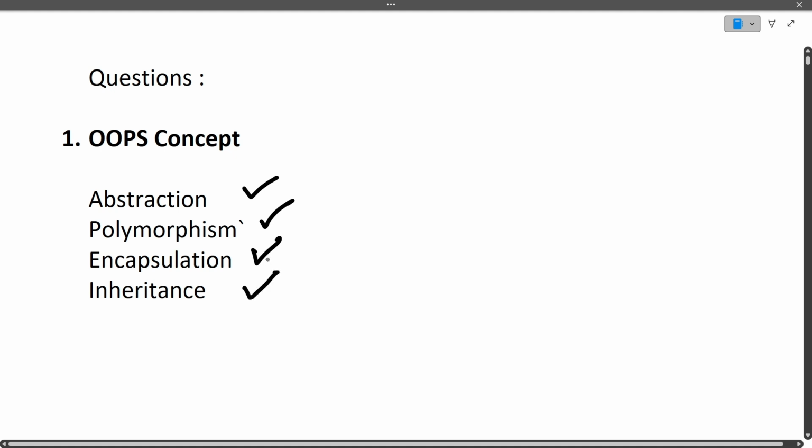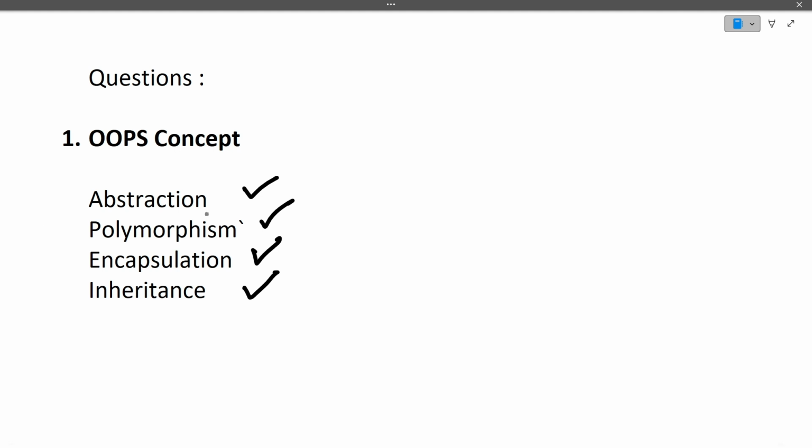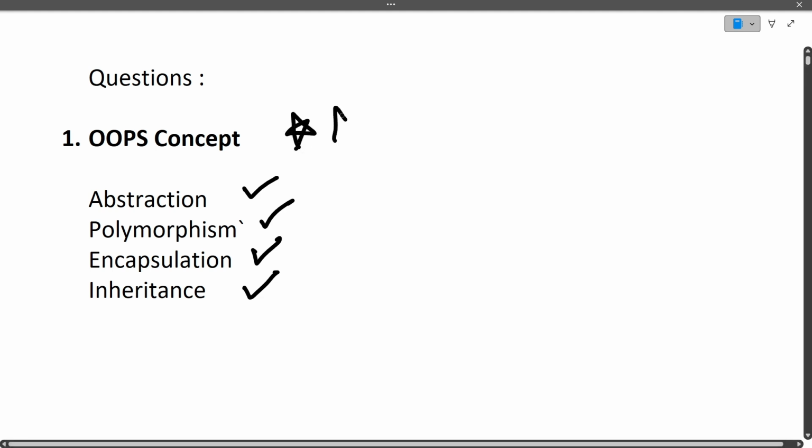You need to learn every OOP concept in detail with their types. For example, there is a large variety of types of inheritance, multi-level, multiple inheritance. All these are types of inheritance that you need to study. And then for polymorphism also there is compile time polymorphism, runtime polymorphism, method overloading, method overriding. All these questions related to polymorphism also you need to study. So this question I will give a 5-star rating, that this will be asked in 10 out of 10 interviews.